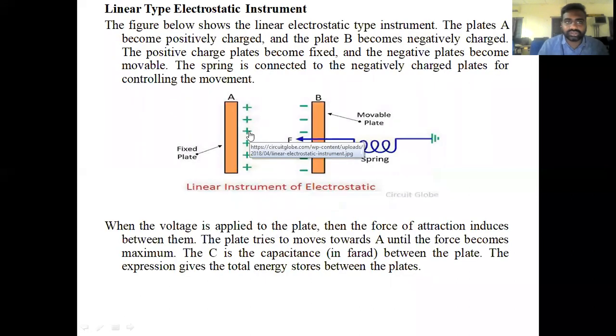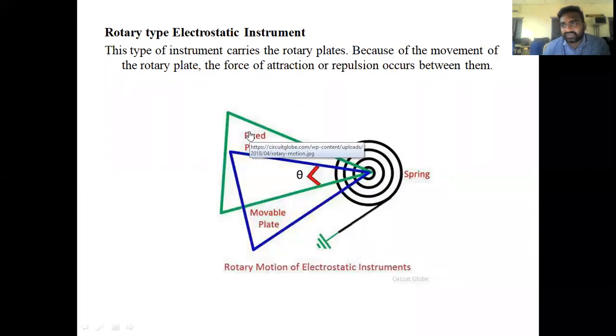In the first type, both are linear plates. Plate A is a linear plate and plate B is also a linear plate. In the second classification, we have a vane type structure. A vane is a soft iron piece constructed in the form of a plate. The green material is the fixed vane, and the blue one is the moving vane. The moving vane is connected to a spring.